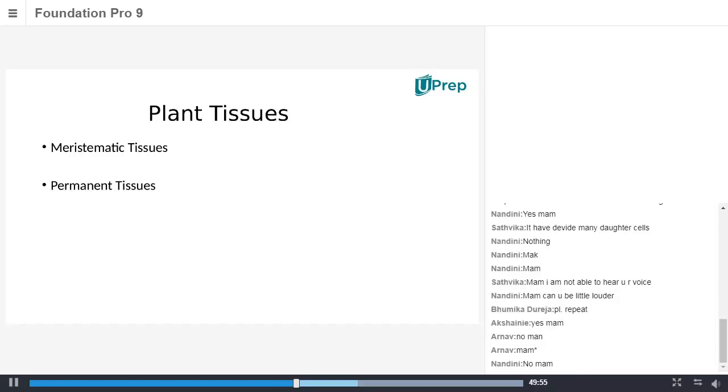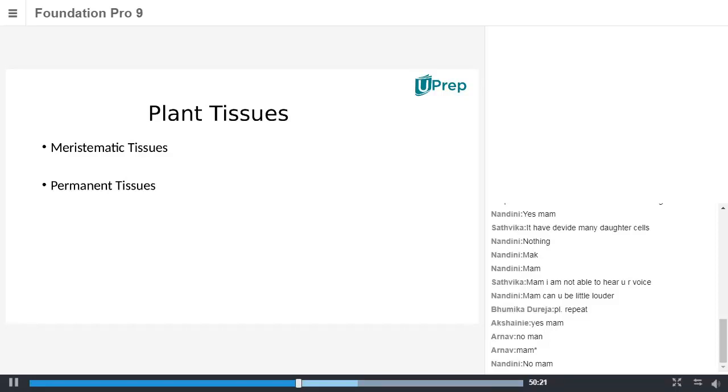So here, the cells in plant tissues can be categorized based on whether the cells in the particular tissue are continuously dividing or have stopped dividing. Based on that point, the plant tissues were divided into meristematic tissue and permanent tissue.